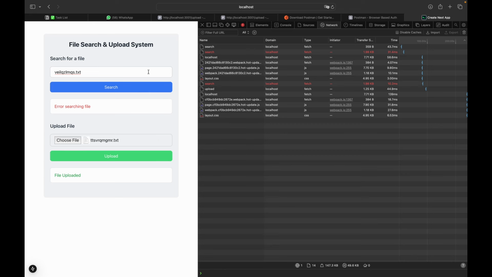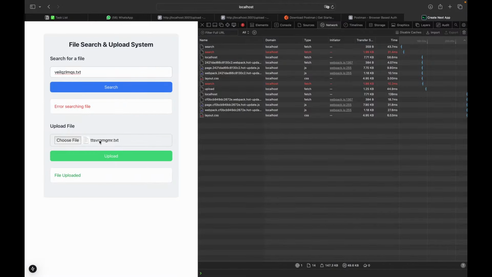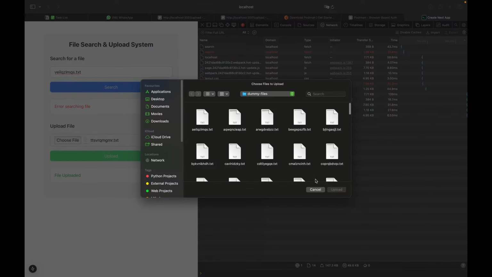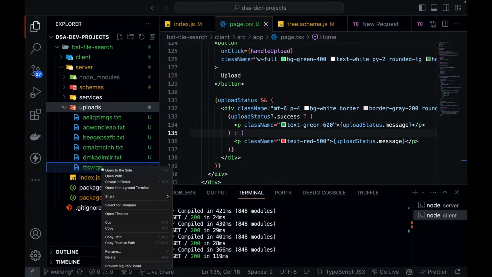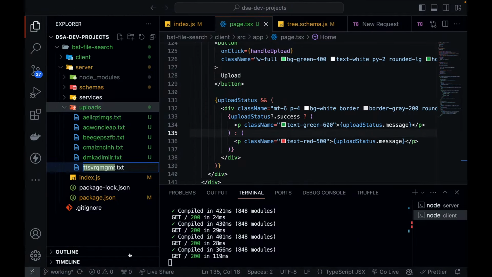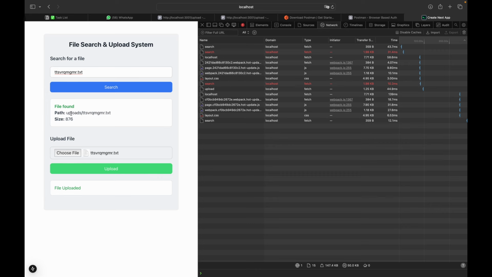Now let's try to search the file again. Let's search a file which we just uploaded. So let's try to copy this. Okay, this is not getting copied, but let's try to copy the name from here. So you can see the file is uploaded. Let's copy it from here and paste it over here. .txt search, you can see the file is found. Perfect. So our binary search tree based file searching system is working fabulously.